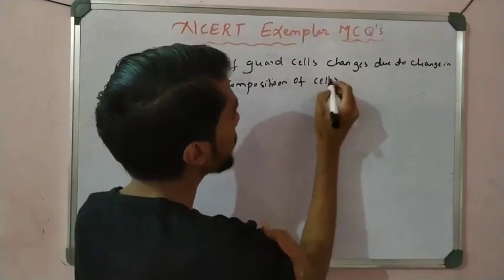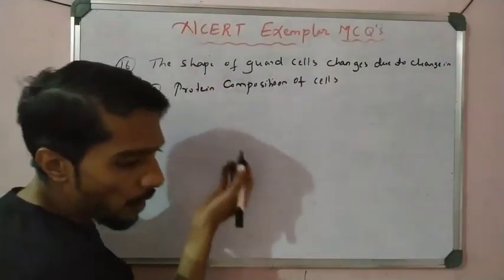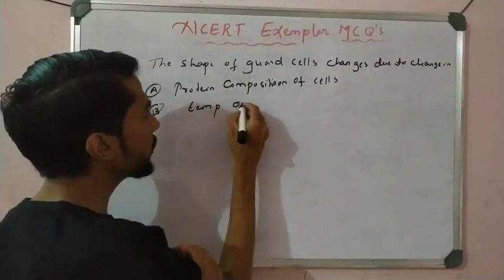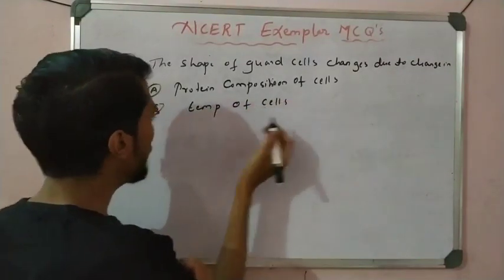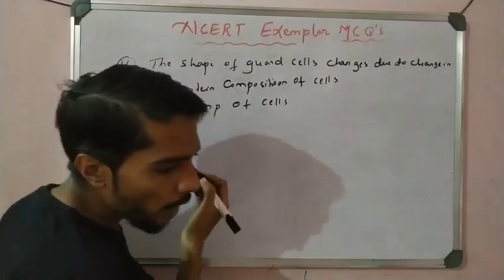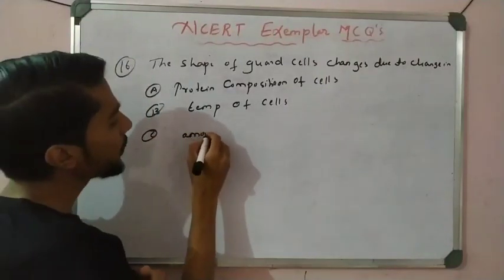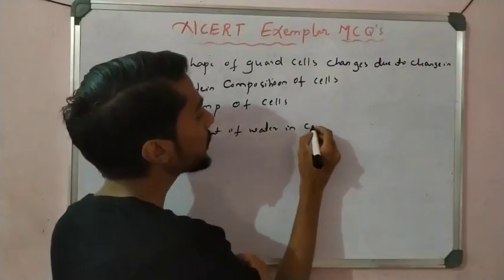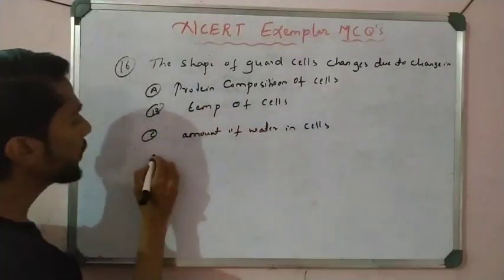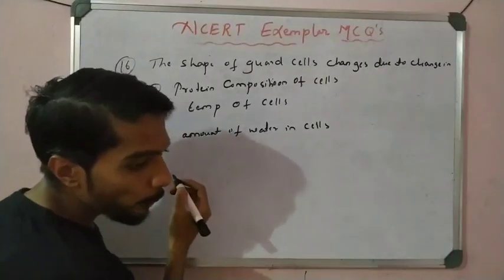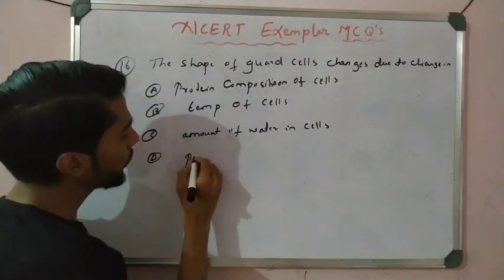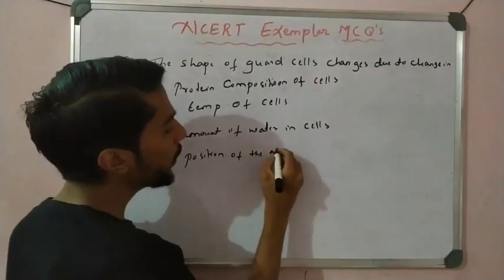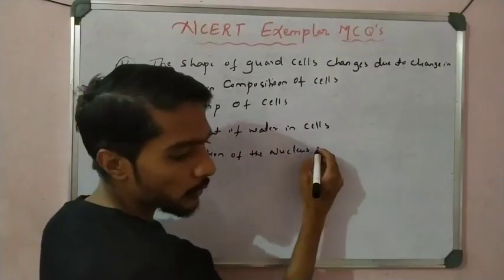Okay, let us discuss. Or maybe temperature of cells, temperature variation. Maybe option C, amount of water in the cells. Maybe option D, position of the nucleus in the cell.